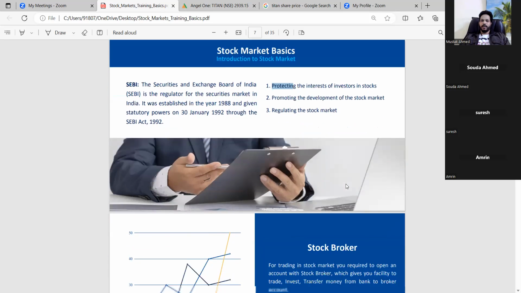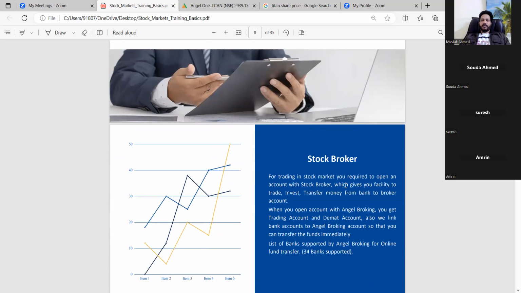Okay. Now, when it comes to the stockbroker, without a stockbroker we can't even trade in shares. We know there are many big stockbrokers like Zerodha, Angel Broking, Sharekhan, Indian Infoline, Motilal Oswal. All these are called brokers, stockbrokers. They facilitate us to trade in the stock market. For example, if I am buying one share in Wipro or Infosys, I put in an order. But in between, we don't know who the broker is.